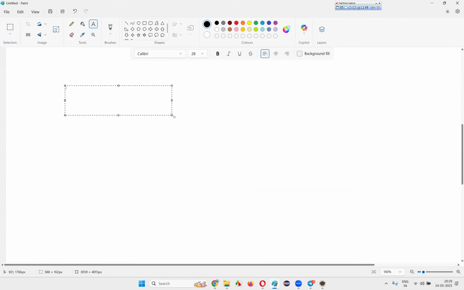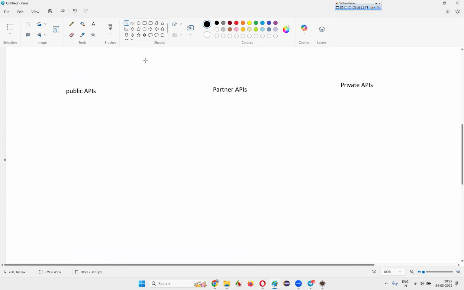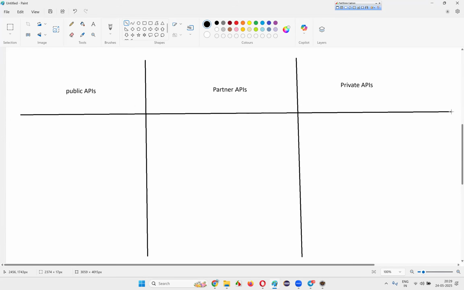What are the different varieties? Public APIs. The other one is partner APIs. And the other one is private APIs. What is the difference? Any APIs which are created by one company and made public for anyone in the world to use are called public APIs.